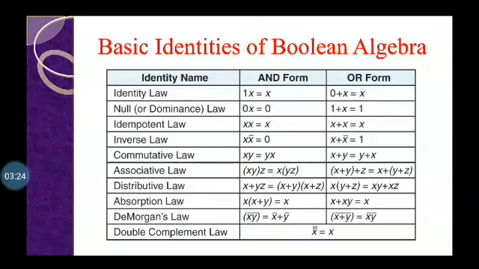Now, these are the laws written in a tabular form: identity law, null law, inverse law, commutative law, associative law, distributive law, absorption law, De Morgan's, and double complement law, that is AND form and OR form, that is multiplication form and addition form.